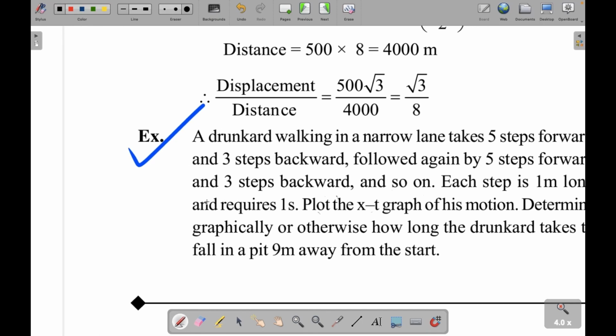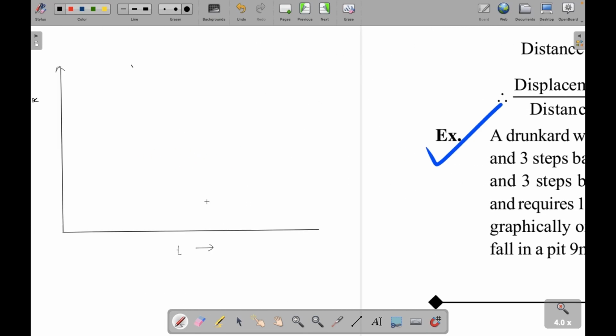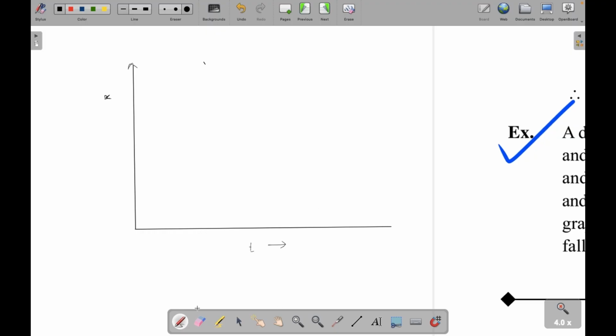So he takes 5 steps forward. 5 steps means 5 meters. So see, this is 1 comma 1, this is 2 comma 2, this is 3 comma 3, this is 4 comma 4, and this is 5 comma 5. Because if x is increasing, time is also increasing. So the first 5 steps will look like this, and then it will come down. So now it will be 4 comma 6.